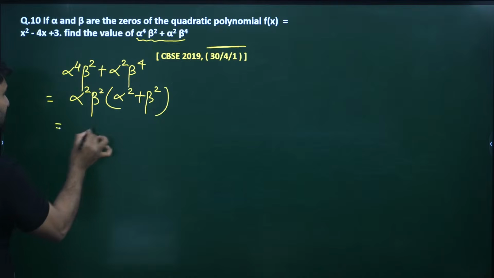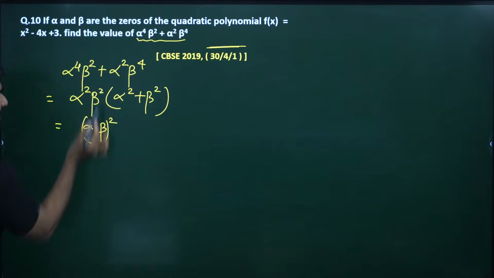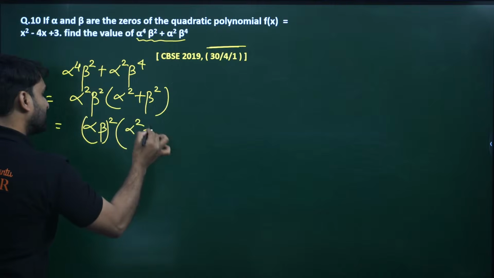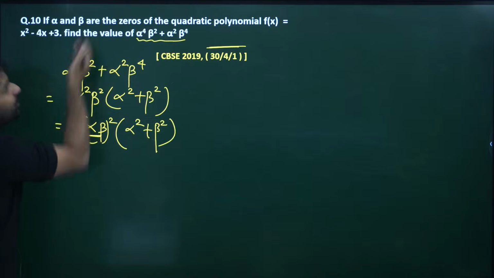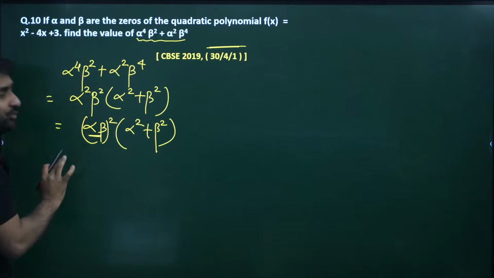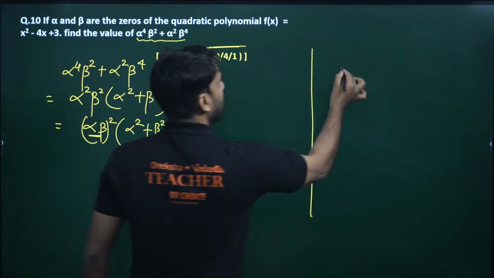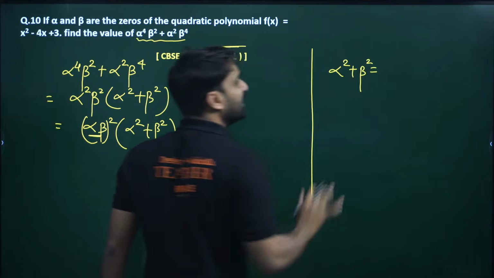So basically this is alpha into beta whole square, because alpha square beta square can also be written as alpha beta whole square, and this is into alpha square plus beta square. So this is the product of zeros. We know the product of zeros, but this part is challenging. So we have to find out alpha square plus beta square.